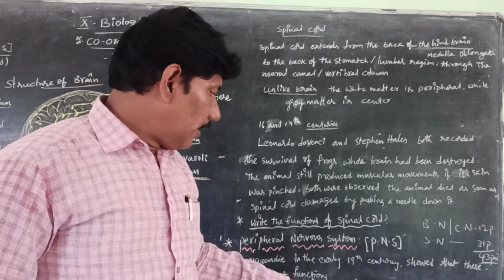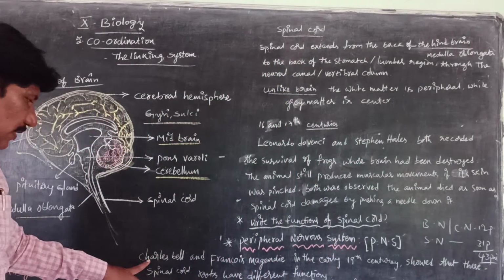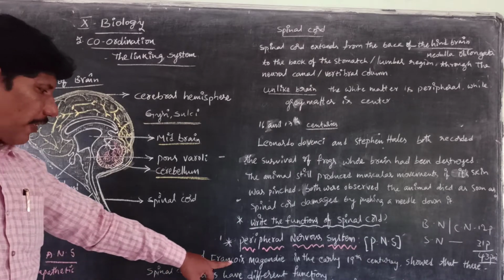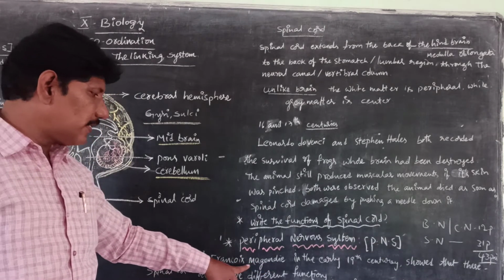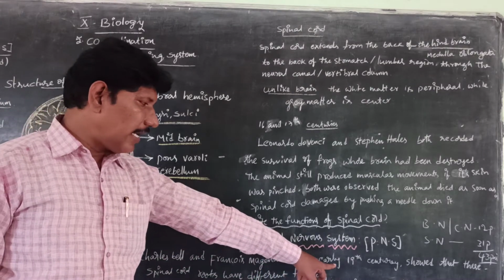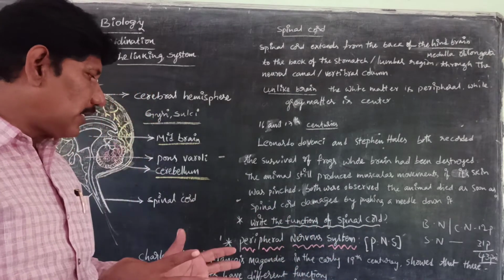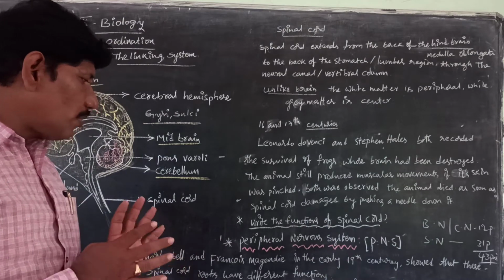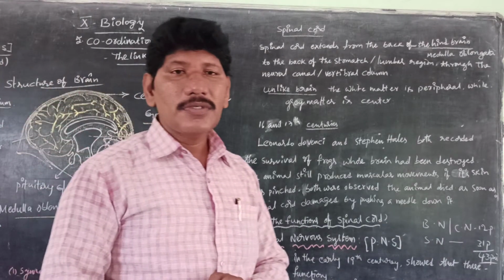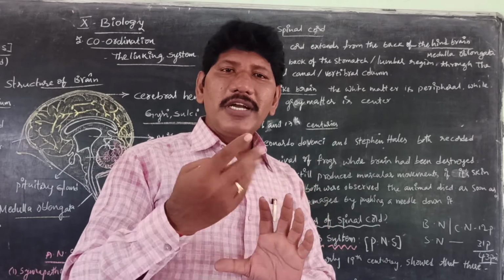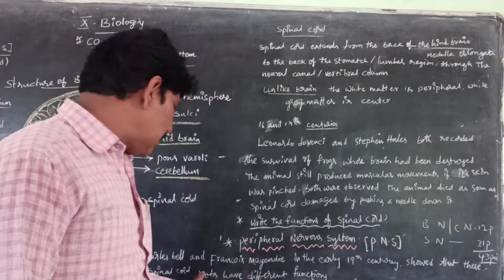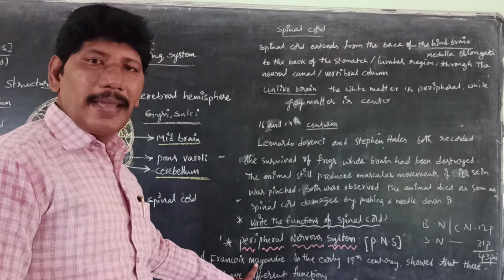Regarding this, actually Charles Bell and Francois Magendie, in the early 19th century, showed that these spinal cord roots had evident functions. So the spinal cord functions were elucidated by the two scientists, Charles Bell and Francois Magendie.